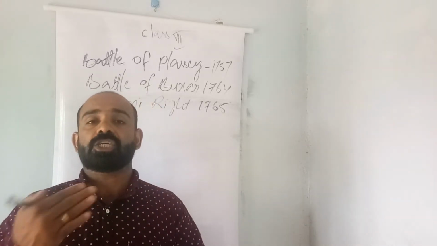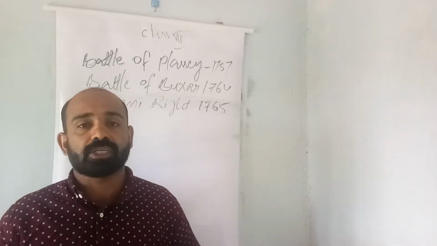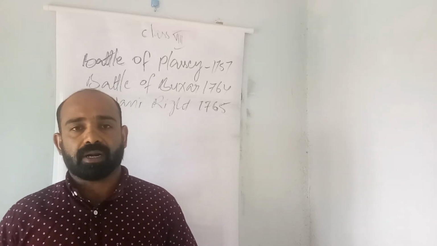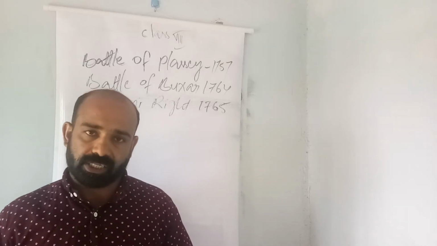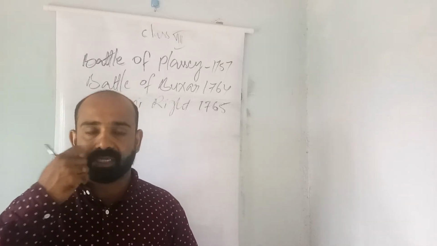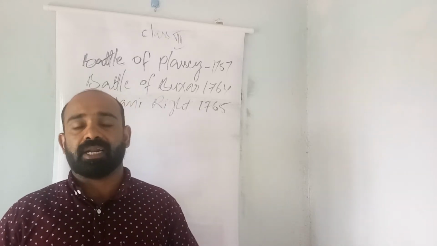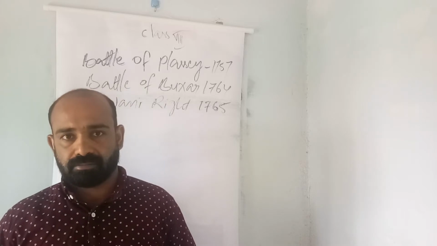Many peaceful discussions were arranged between Robert Clive and Sirajuddaulah, but all of them failed. Finally, Robert Clive declared a battle against Sirajuddaulah in the battlefield of Plassey in 1757. It was a very fierce battle, and Sirajuddaulah lost and was assassinated.